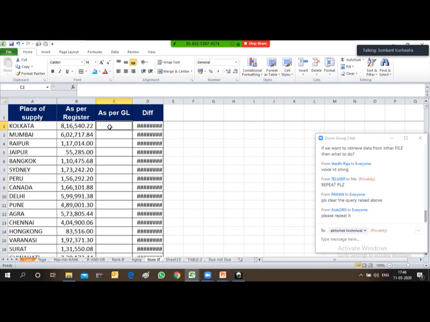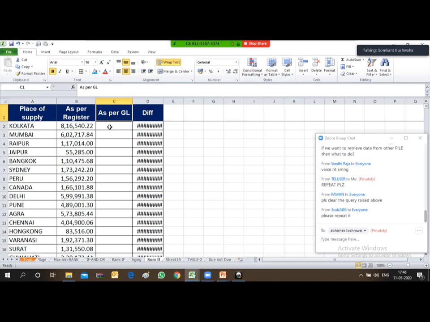So friends, the usage of this SUMIF is that it just adds up the amount, or whatever summation range you provide. It adds up all the values appearing against that particular criteria.